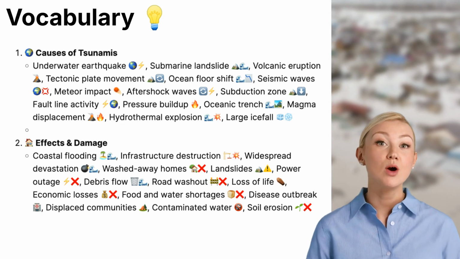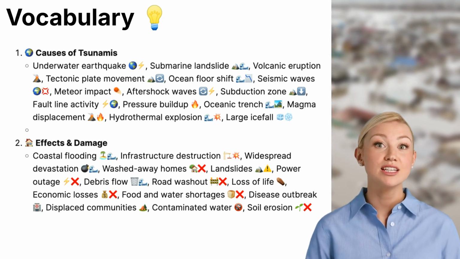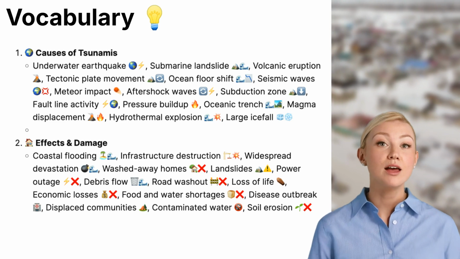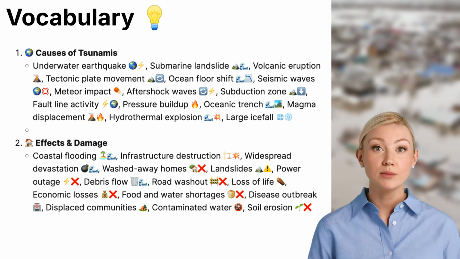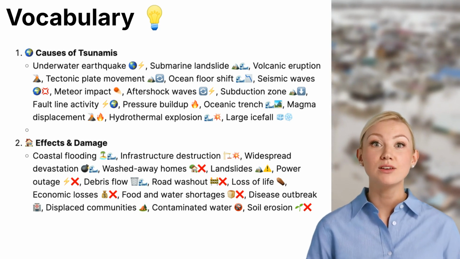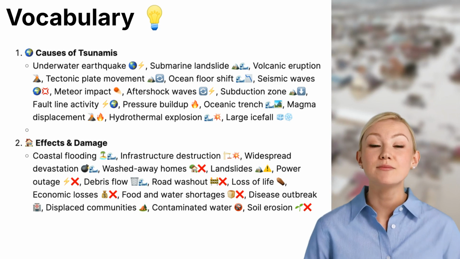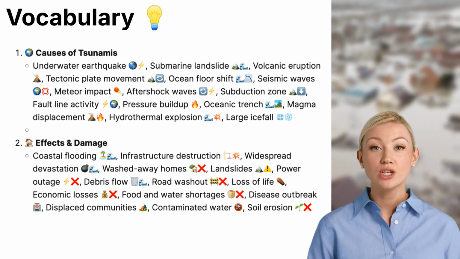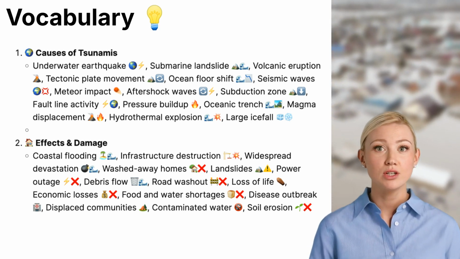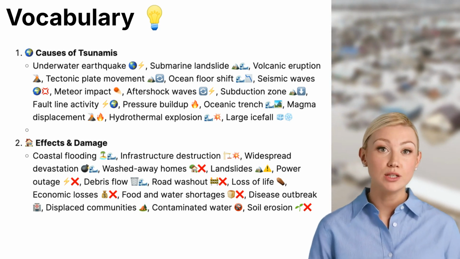Landslides. The force of the water can destabilize land, causing it to slide downhill. Power outage. Electricity lines and power stations may be damaged, leading to widespread blackouts. Debris flow. Objects like cars, trees, and buildings are carried by the powerful water currents. Road washout. Streets and highways can be destroyed by the rushing water, making travel impossible.